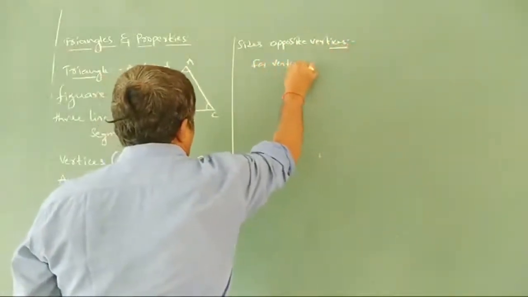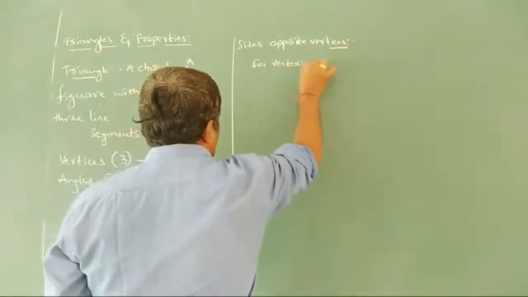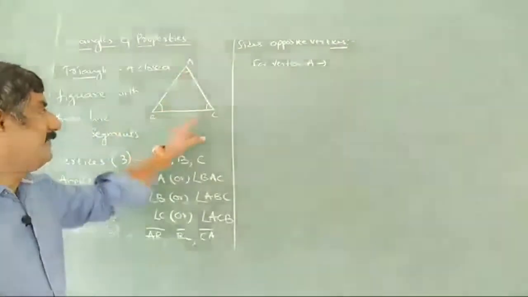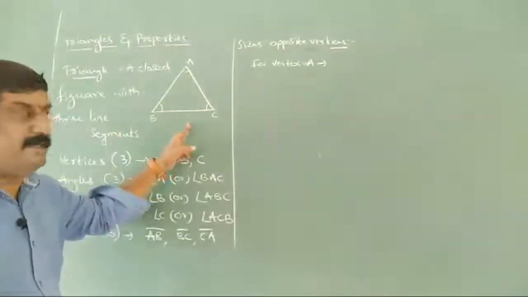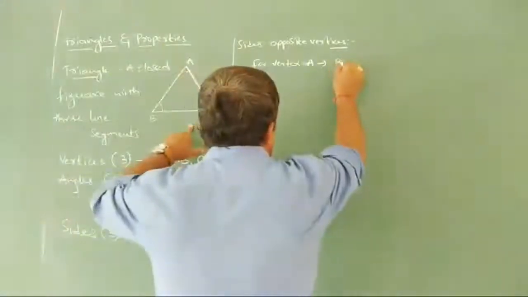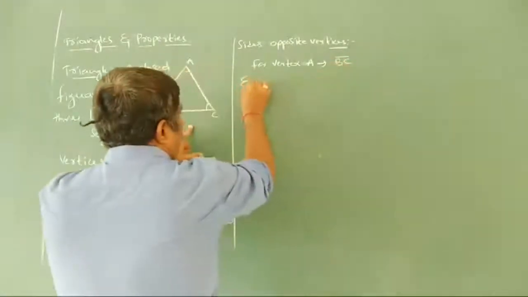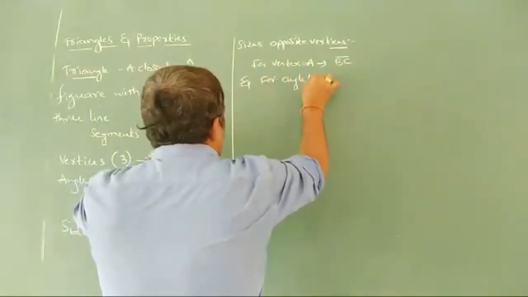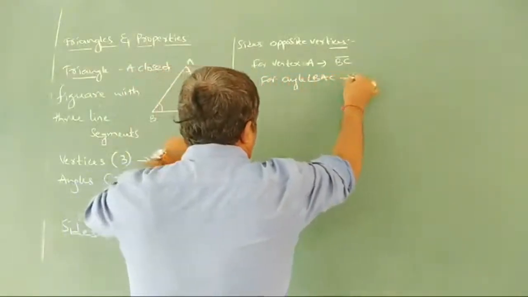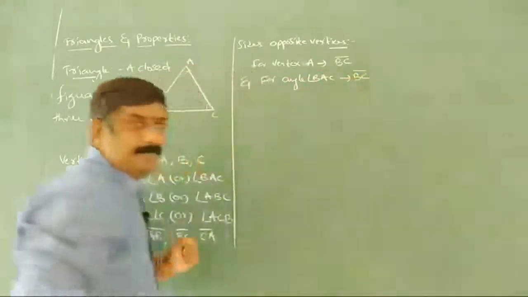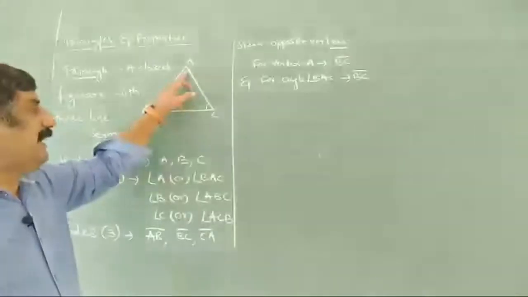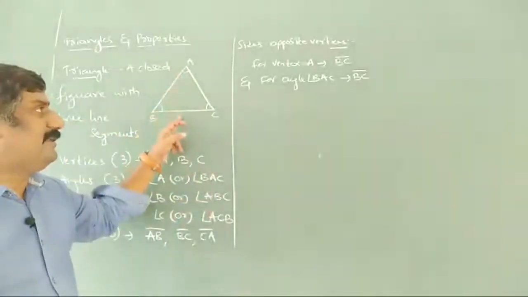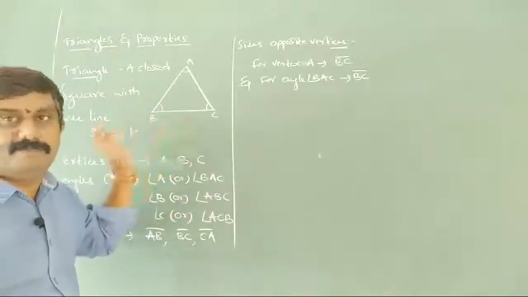For vertex A, if you observe here, for vertex A, what is opposite side we have here? BC is the opposite side. So we can write BC is the opposite side. And for angle BAC is BC again. At this vertex, angle BAC is forming. So for angle BAC, the opposite side is BC.